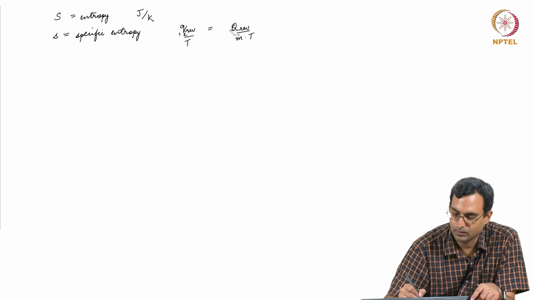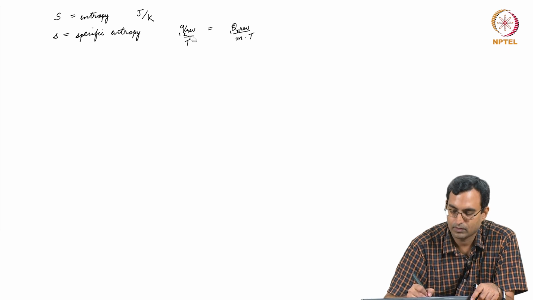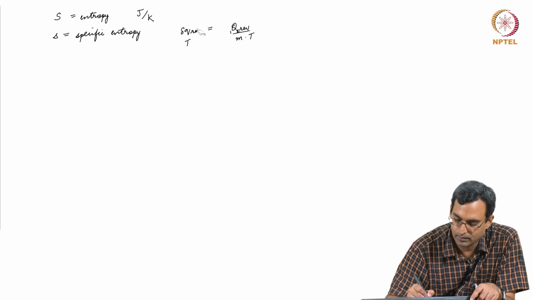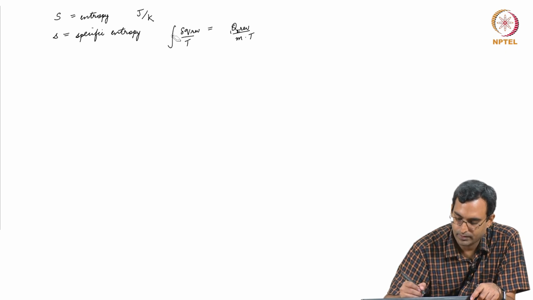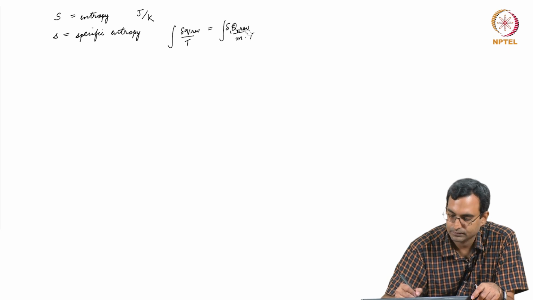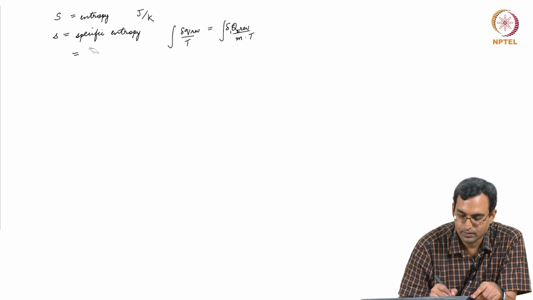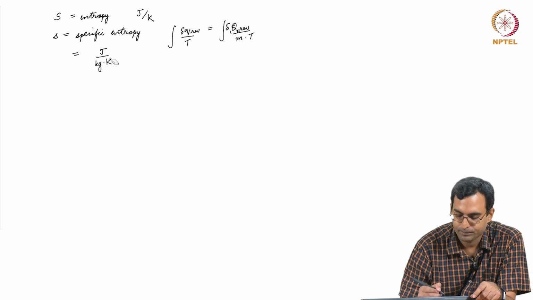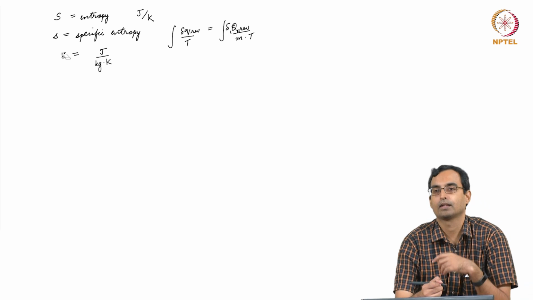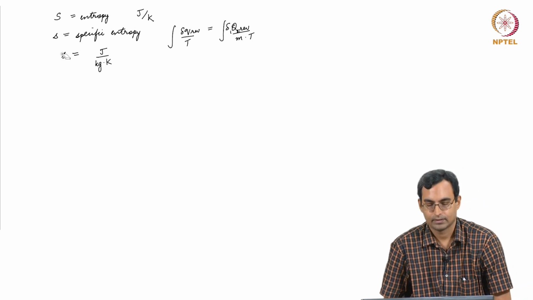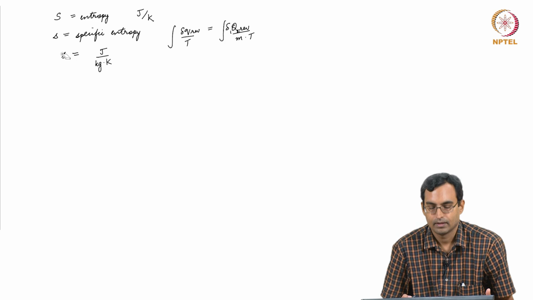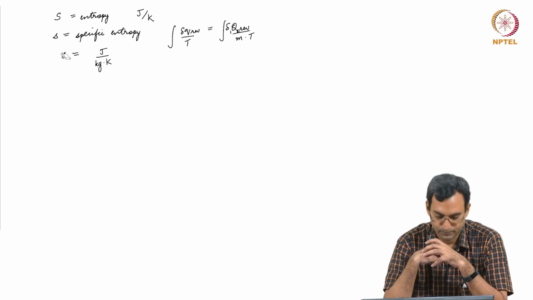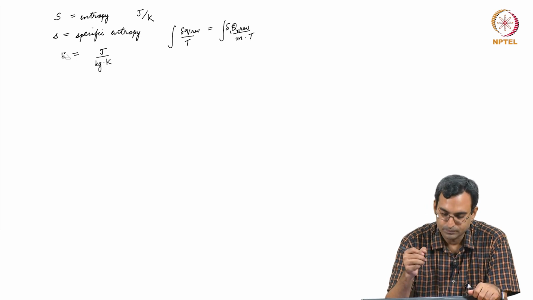For example, for 1Q2, we can only write this if it was a constant temperature process, or more generally the integral of del Q reversible by T. This would have units of joule per kg Kelvin, which are similar to the units of the specific heat, or the specific gas constant, and so on. So, that is something which we see.